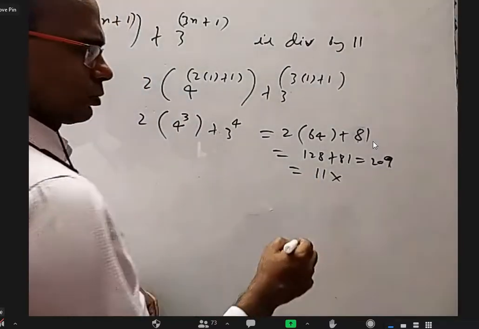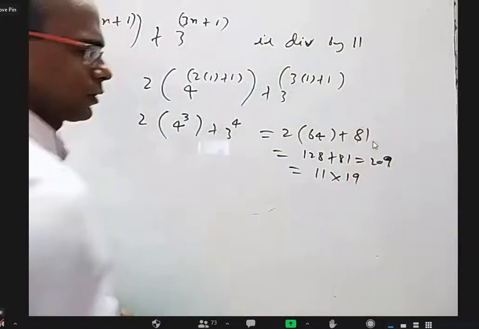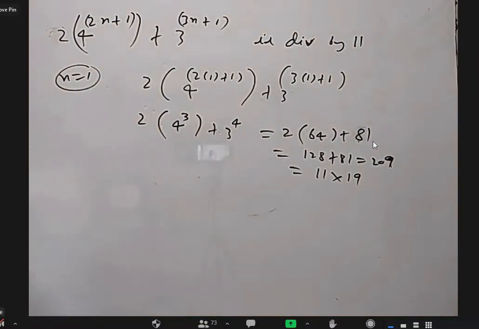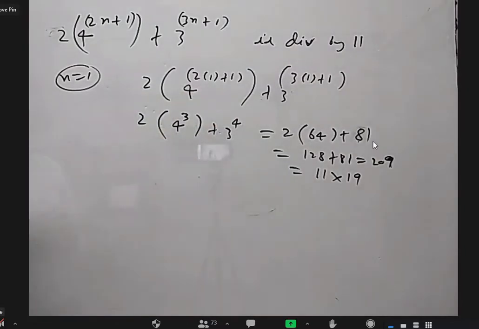11 into 19. Yeah, it is 11 into 19. So it is a multiple of 11. So for n equal to 1, it is correct.